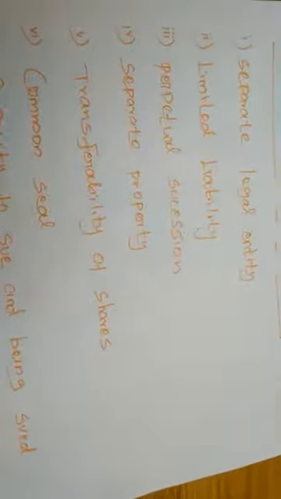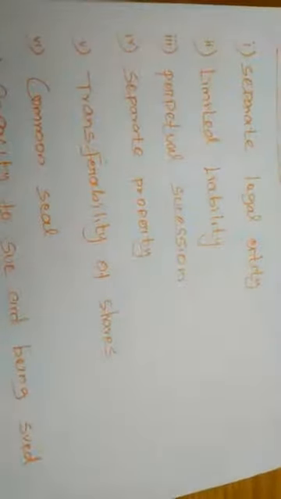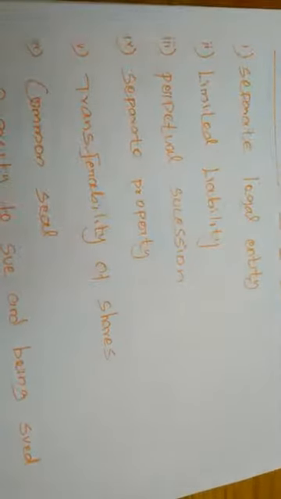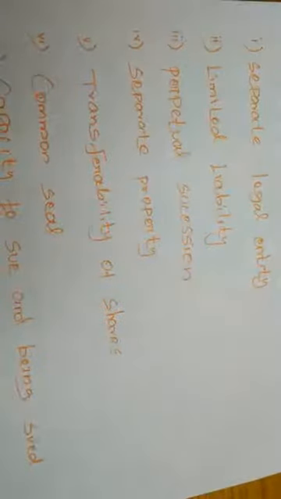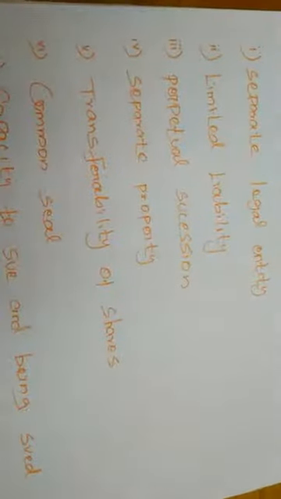A member is liable to pay only the uncalled money due on shares held by him. Normally, when we buy shares, we have to pay the amount for the shares bought at the same time. If you do not pay the money, then only on the value of that unpaid amount will you have the liability. If the assets of the company are not sufficient to pay liabilities, the personal properties of the shareholders are not held responsible.